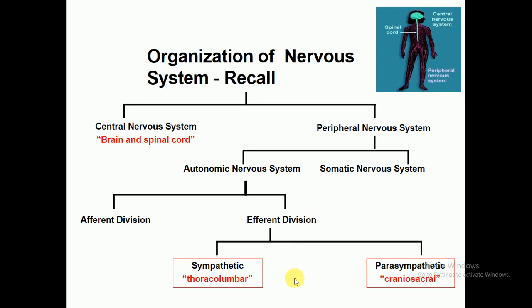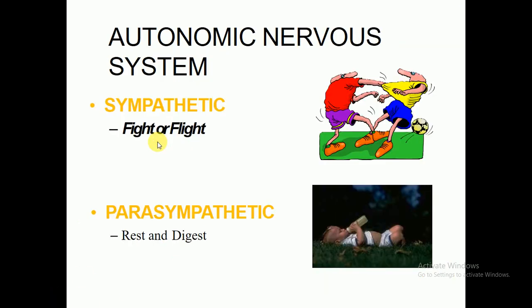The autonomic division is further divided into two groups. One is sympathetic and the second one is parasympathetic. Sympathetic is also called thoracolumbar, and the parasympathetic is also called craniosacral. So this is the main division and organization of the nervous system.